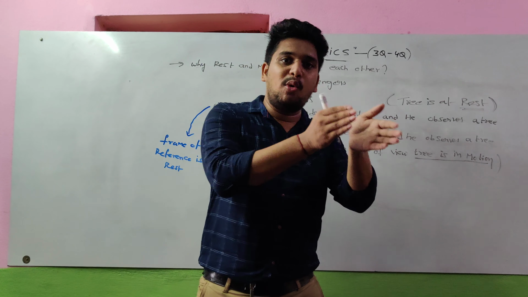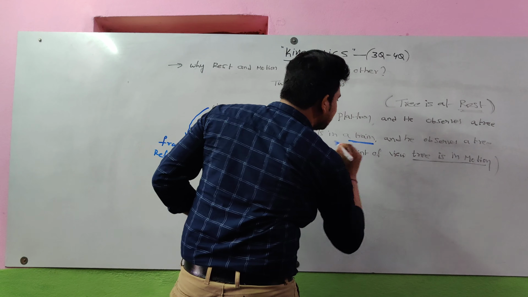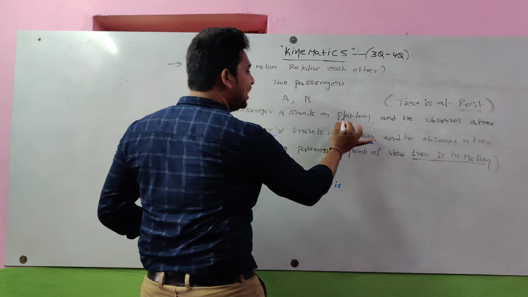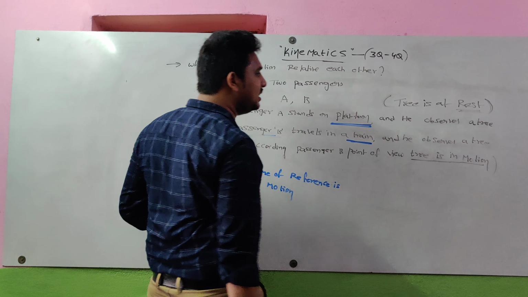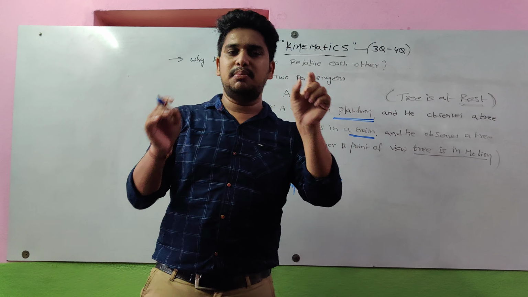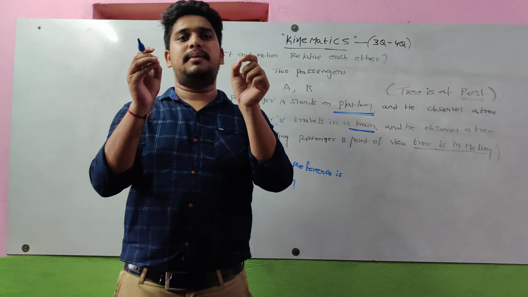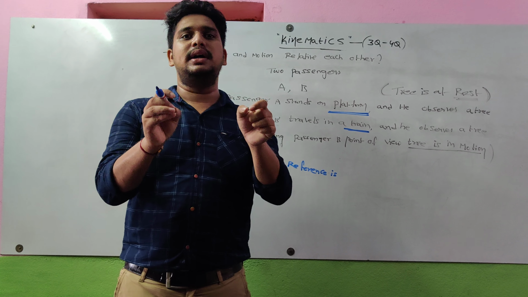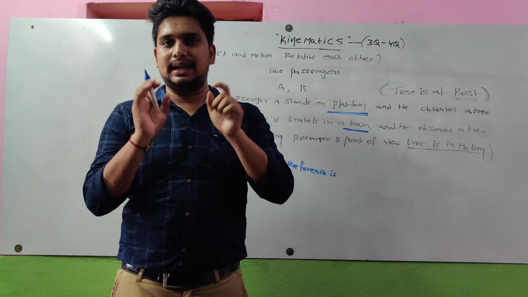For the second case, what is the frame of reference? The train is the frame of reference. For the first case, what is the frame of reference? The platform is the frame of reference. That means in the second case, the train is in motion and the frame of reference is in motion. That's why from passenger B's point of view, the train is in motion. Here both observers' points of view are correct, but the observations are different.